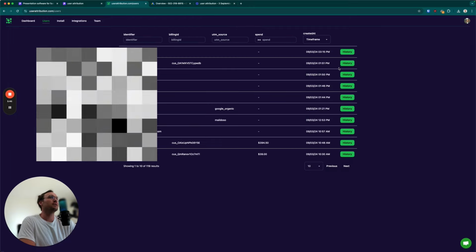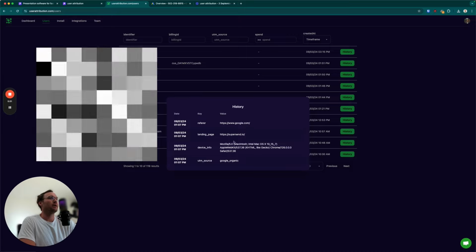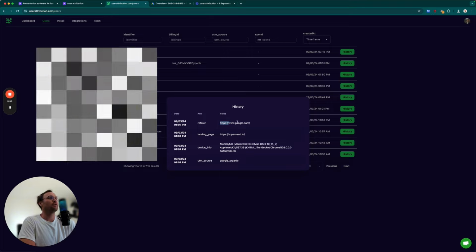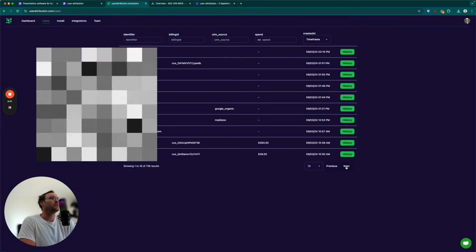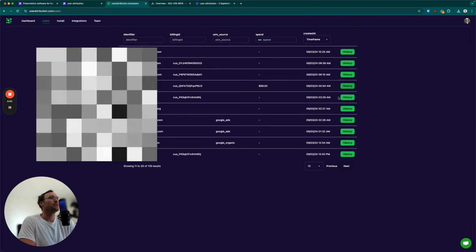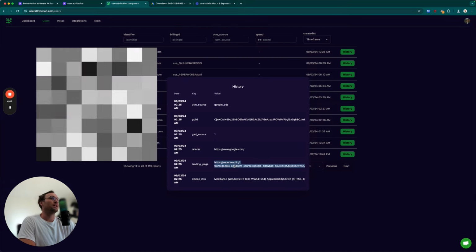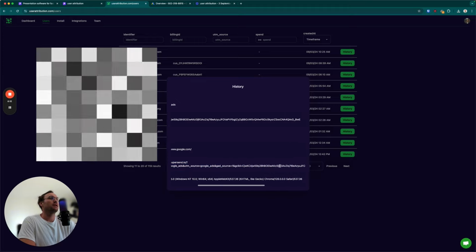And you can also go in and see more history of the exact data that we actually collected. So we have device info, and the UTM source was Google Organic, because the referrer was Google and they landed just on our homepage. If we were to go into one that came from Google Ads, for example, we would be able to see the history. Here's the actual link that they landed on from Google Ads, UTM source, GAD source, this click ID.